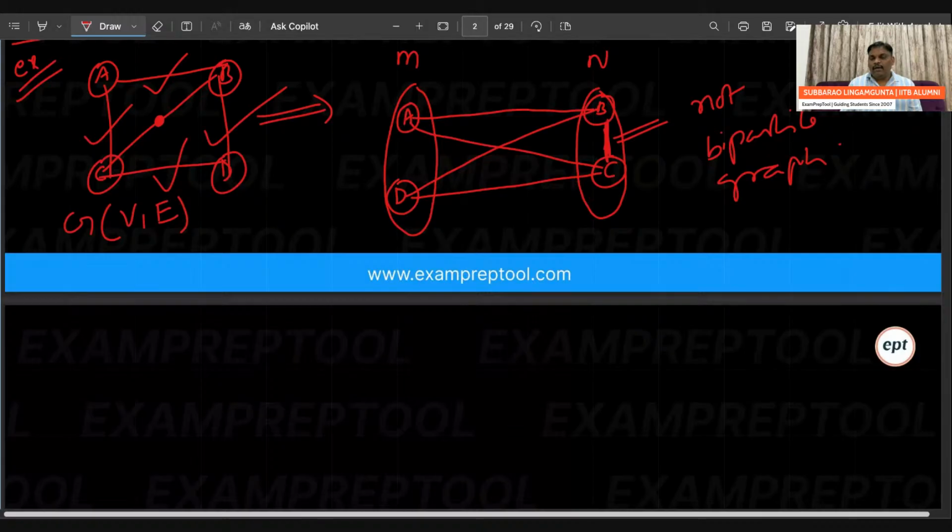And after dividing into two parts, the number of edges that were there previously should still be there. One edge also cannot be missed. Suppose you are able to cover every edge, but somewhere an edge came within N, then it is not bipartite. If an edge came within M also, it is not bipartite. Always the edge must go from M to N. I hope you got it. So two examples I gave for bipartite.